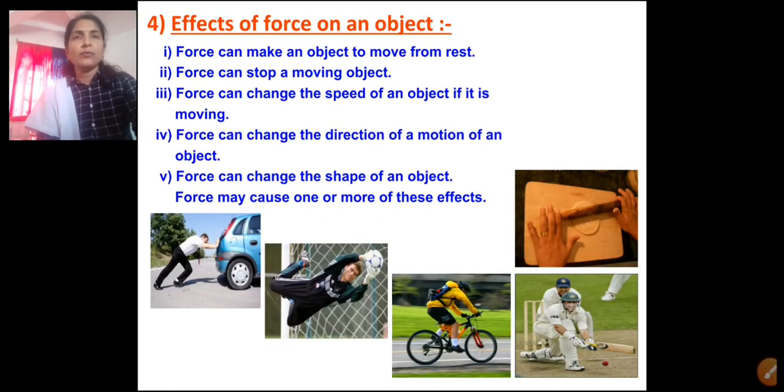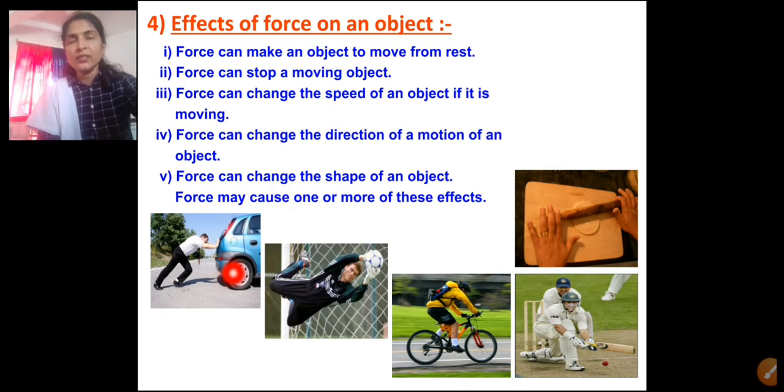Effect of force on an object. This force shows its effect on each and every object. So what type of effect can the force show when it is applied on an object? Here in the picture you can see that this person is pushing a car. This car will start moving, because the car is at rest, stationary, not moving at all.